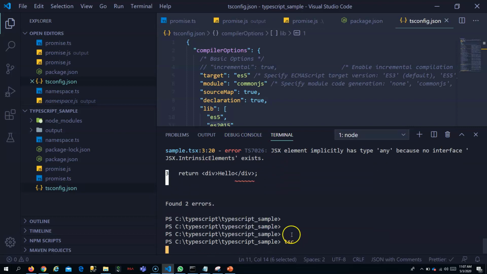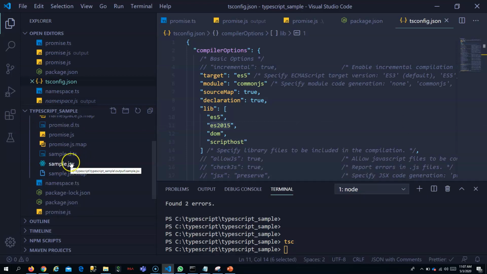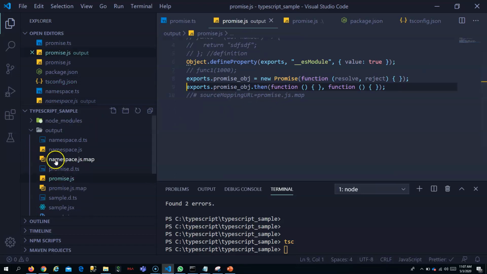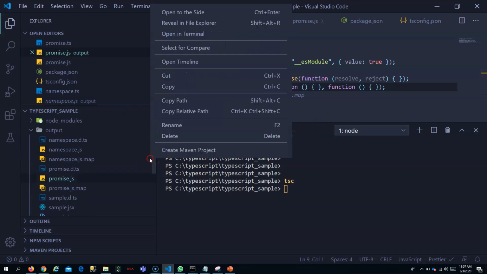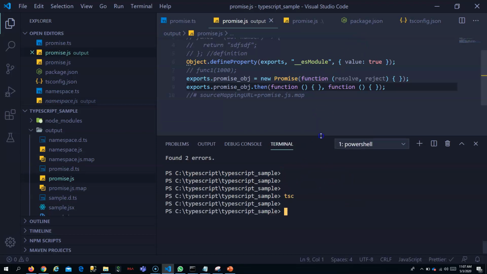Now give tsc again. So now without errors, it is able to convert the sample promise.js. It is able to convert, and it also included the libraries. By means of this library, we have told it to include it in the translation step. While converting, it will use these libraries, so that we are not getting errors.